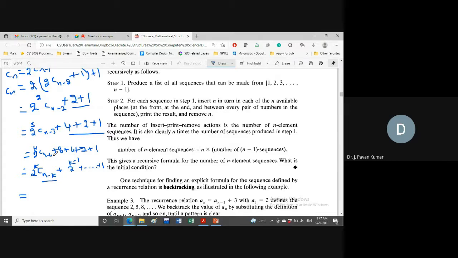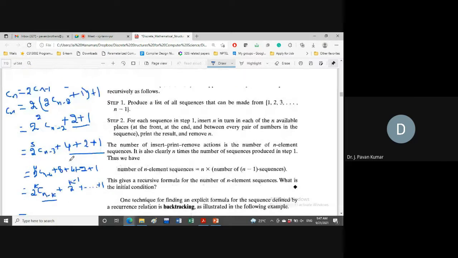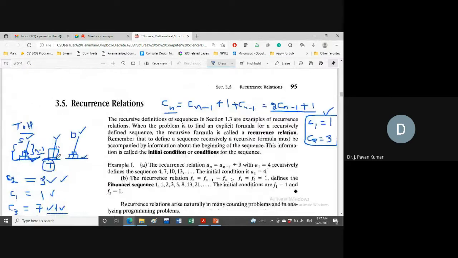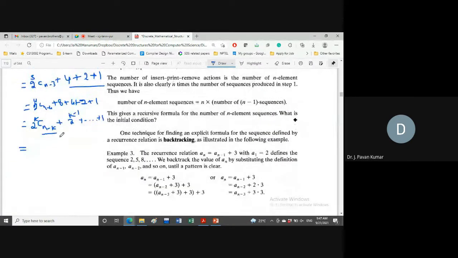As we have discussed earlier, suppose if you have only one disk, how many moves we have to perform? Only one. That is known to us. So until we get one disk or two disks, if you repeat, then we can substitute that value because we know that value. So that we can generalize it. The last value can be C1, because the value of C1 is known to us, that is 1.